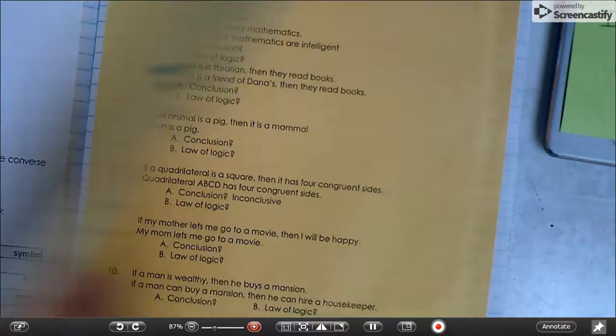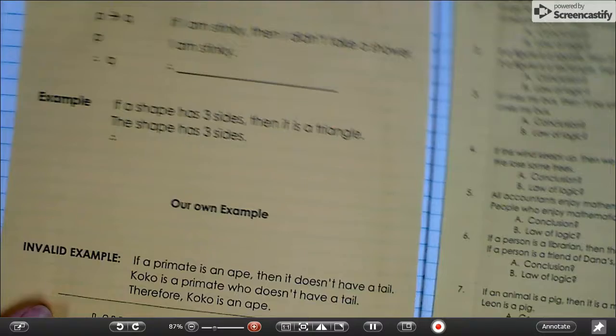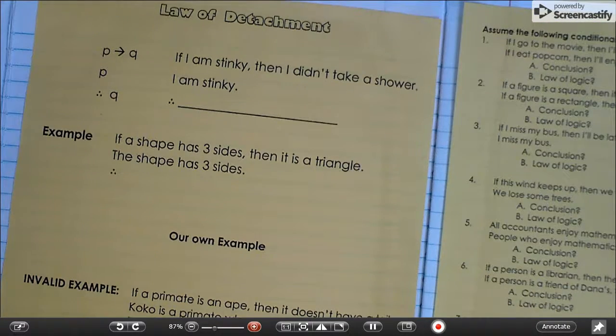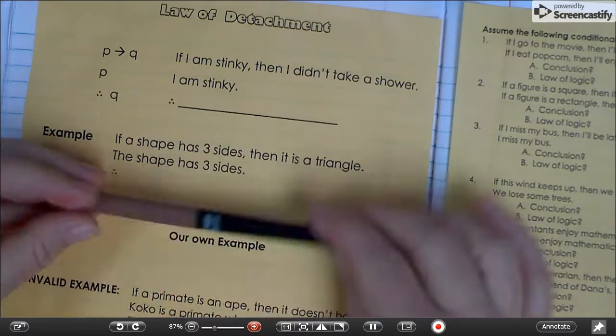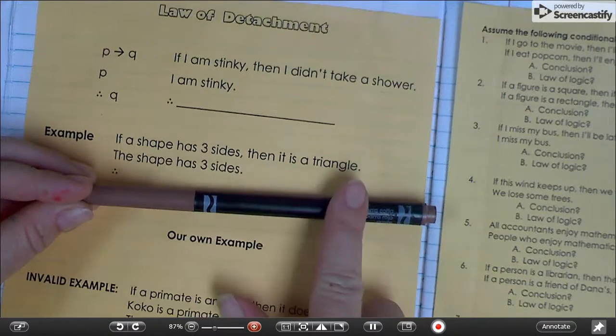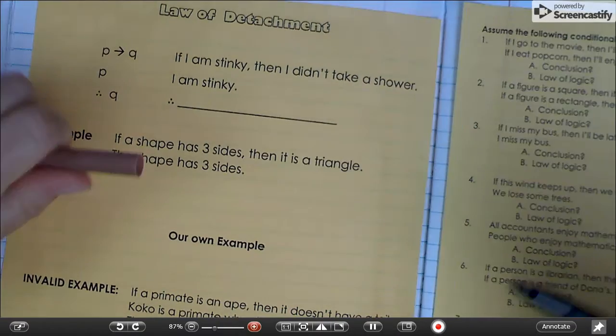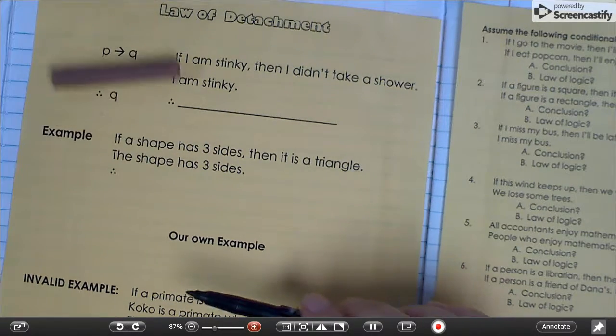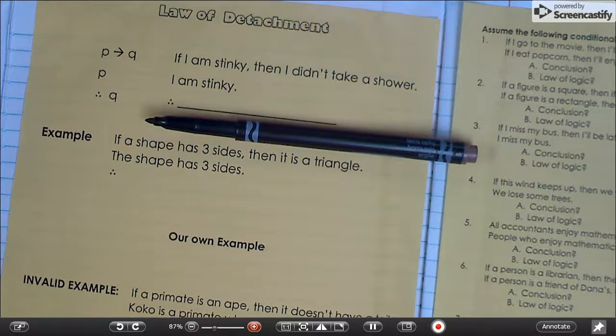All right, we're going to do the next law of logic, the law of detachment. The law of detachment kind of works like this. Let's say this is P and this is Q. If I am stinky, then I didn't take a shower. Detach. I am stinky, therefore I didn't take a shower.